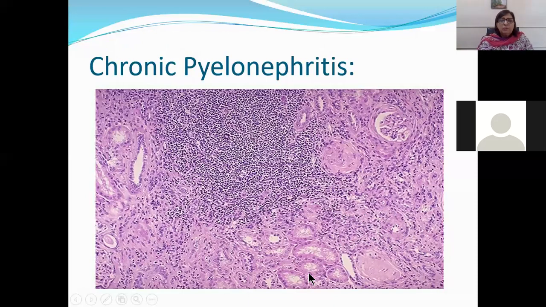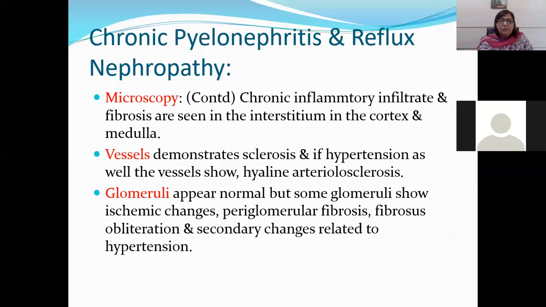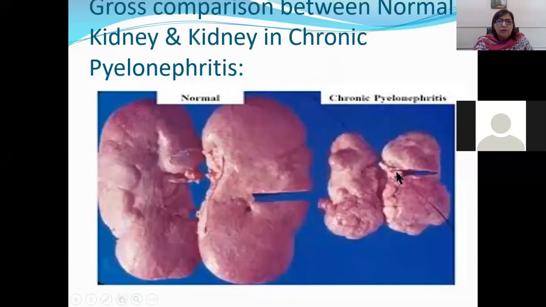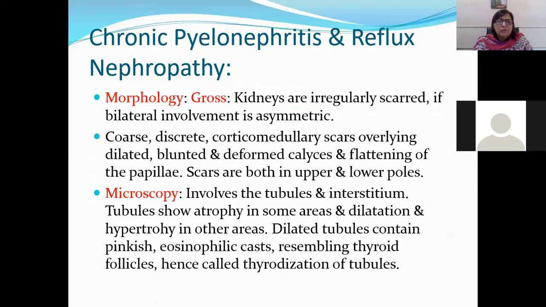Glomeruli appear normal, but some glomeruli show ischemic changes, periglomerular fibrosis, fibrous obliteration, and secondary changes related to hypertension can be seen. So glomerulosclerosis is seen, and periglomerular fibrosis is seen in this diagram. Okay, so these are the features of chronic pyelonephritis, which I am going to repeat again, as it is very important. It involves tubules and interstitium. Tubules show atrophy in some areas and dilatation and hypertrophy in other areas. Dilated tubules contain thickish eosinophilic casts resembling thyroid follicles, hence they are called thyroidization of tubules, okay?